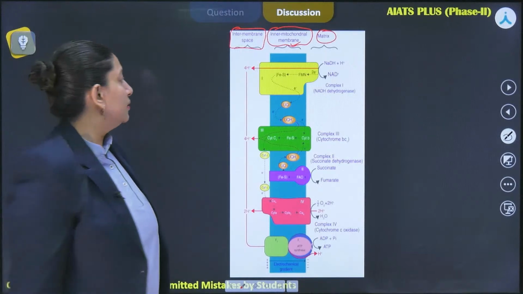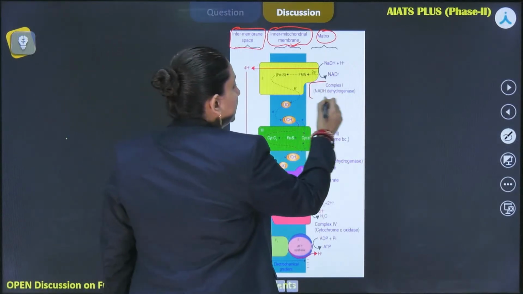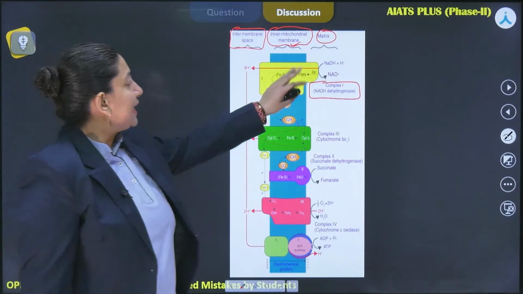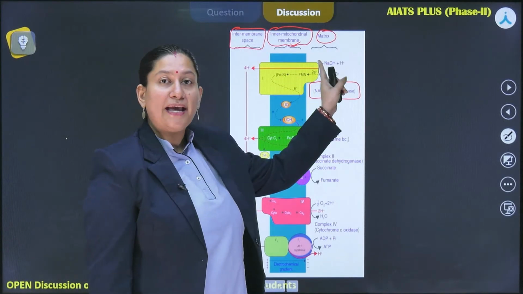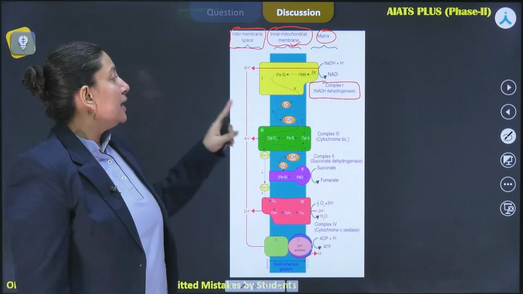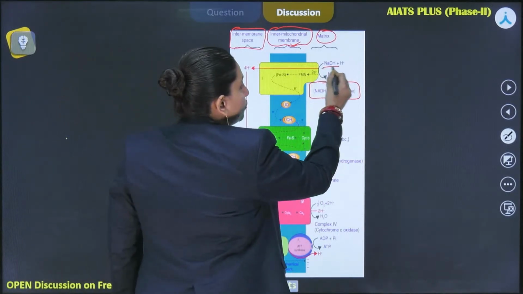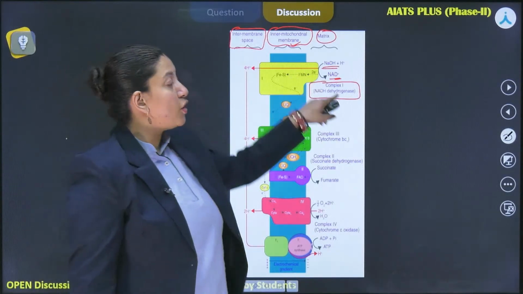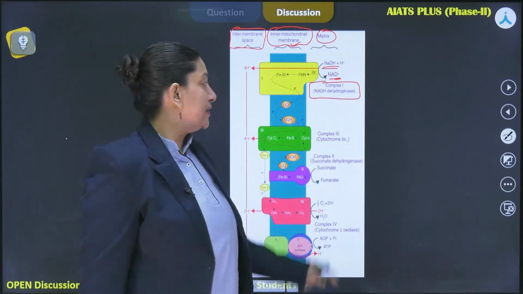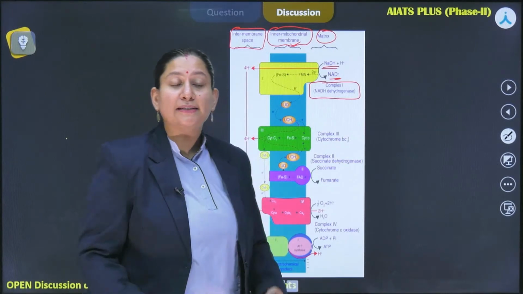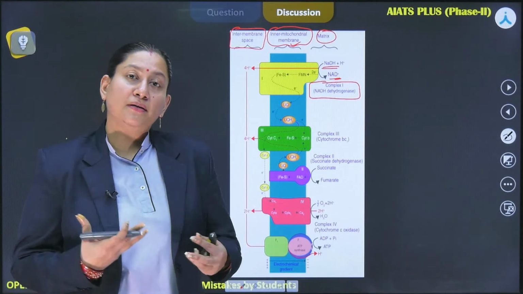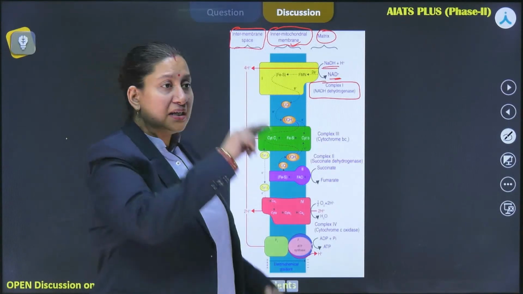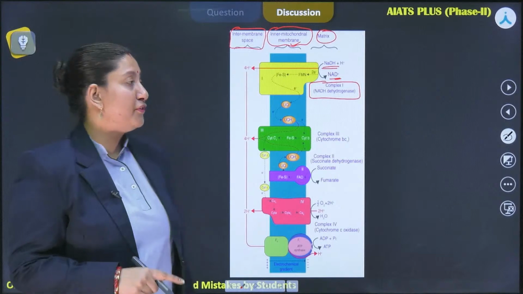So over here, when we talk about this particular complex, complex 1, NADH dehydrogenase, it will take up the electrons from NADH, right? So this particular reduced coenzyme gets oxidized over here in the form of NAD+. Why this oxidation takes place over here is because these oxidized coenzymes are utilized in the Krebs cycle, so that the Krebs cycle also remains functional.